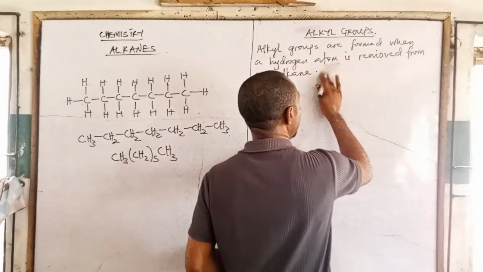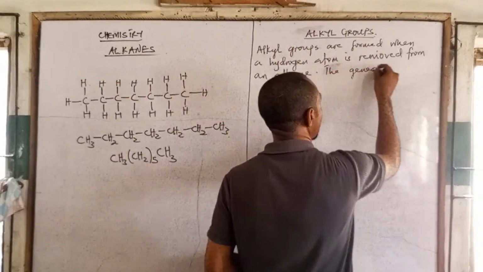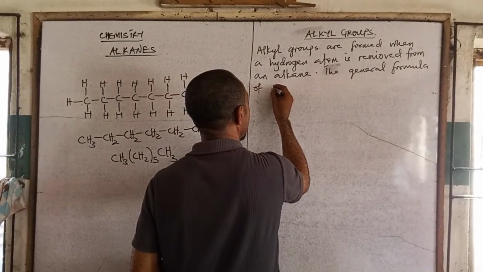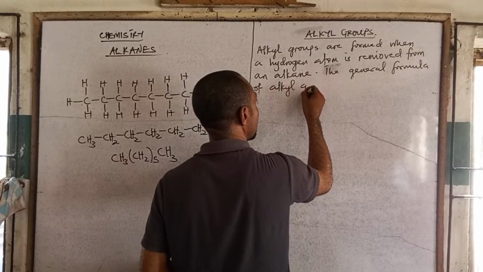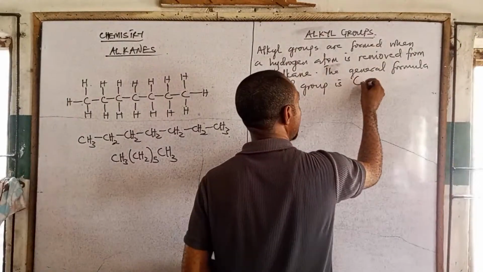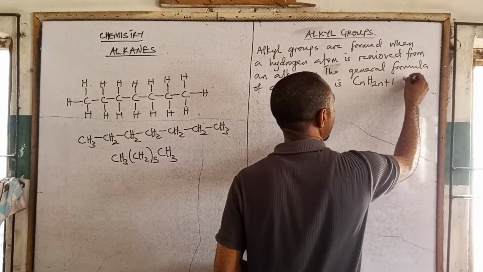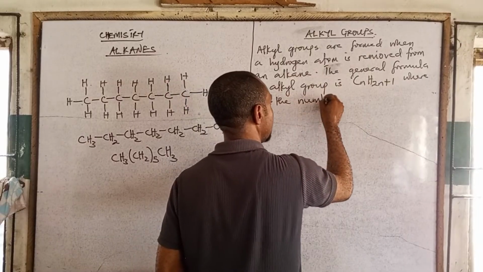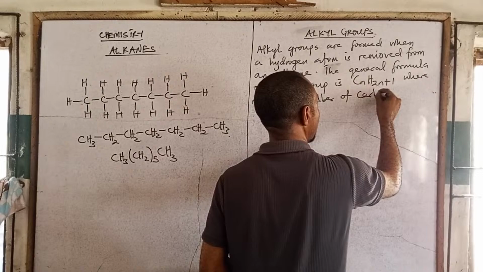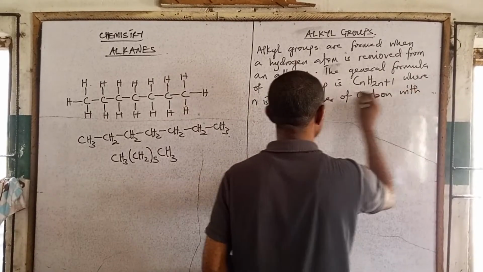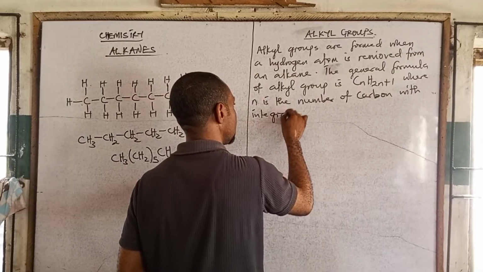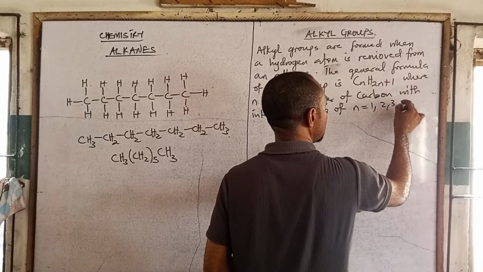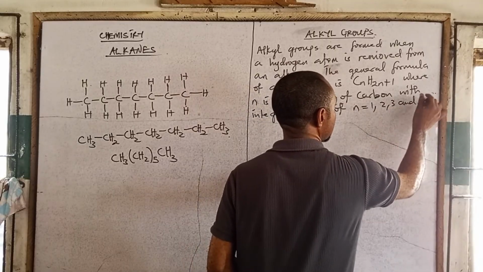The general formula of alkyl group is CnH2n+1, where n is the number of carbons, with integral values of n equals 1, 2, 3, and so on.